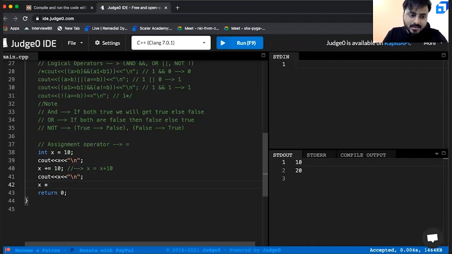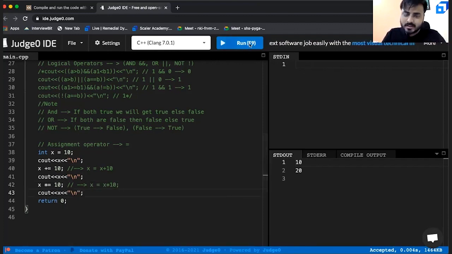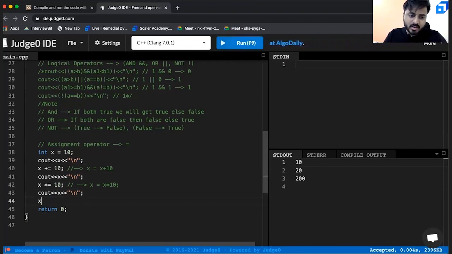That is x times equals to, say you are doing 10. Now what is the meaning of this? Same. x equals to x times 10. Let us output and check. You should get 200, right? You're getting 200? Yes. So similarly, you can also have x divide equals to 10. This is nothing but x equals to x divided by 10.